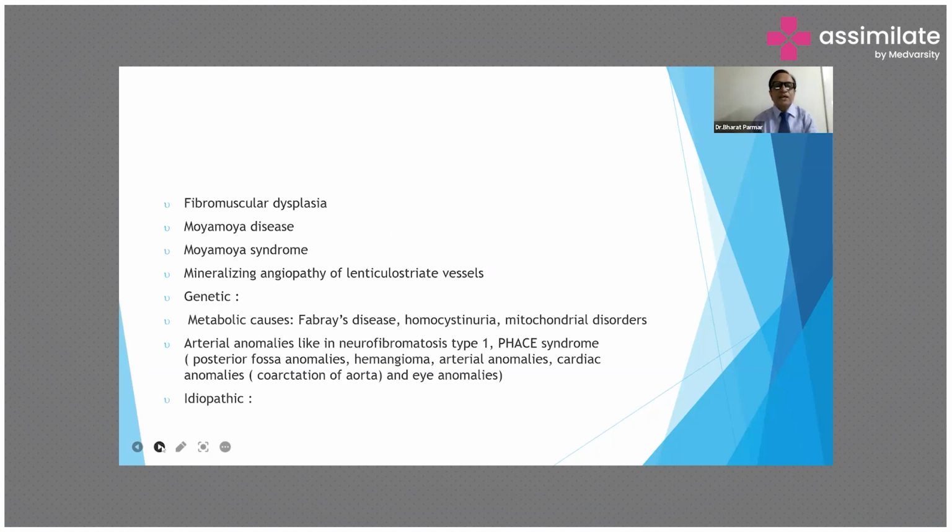Arterial anomalies like neurofibromatosis type 1, tuberous sclerosis, PHACE syndrome, posterior fossa anomalies, hemangiomas, cardiac anomalies like coarctation of aorta, and eye anomalies. And in certain strokes in children the cause is not known; this is idiopathic stroke.